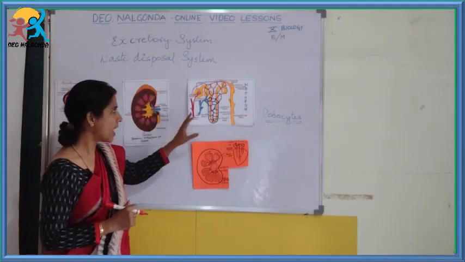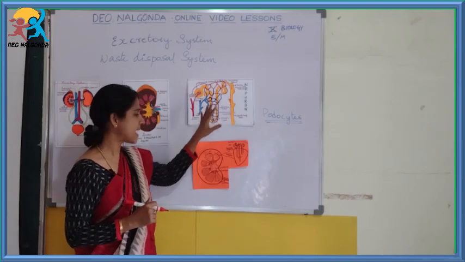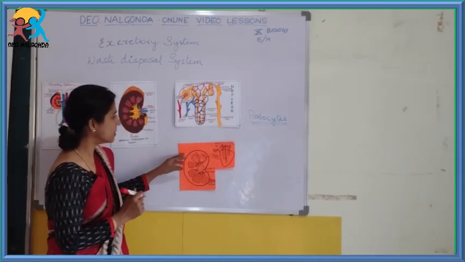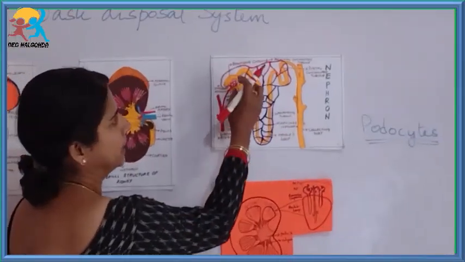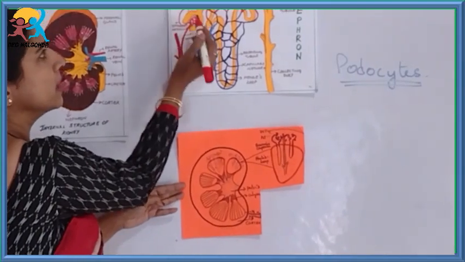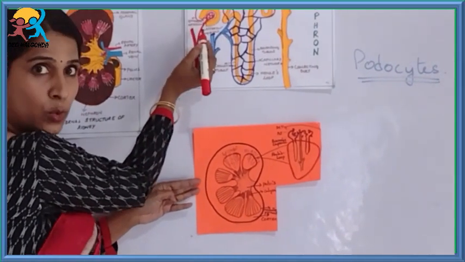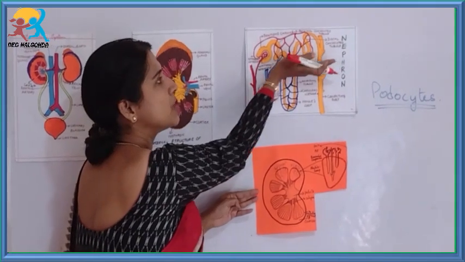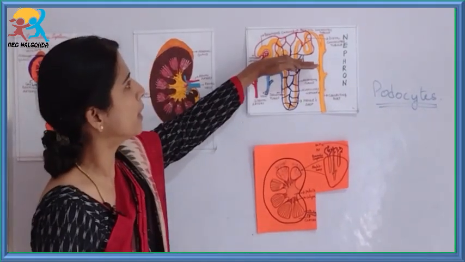Now, let us see how the nephron is arranged in the kidney. You can just observe the upper portion, that is the Bowman's capsule, the PCT and the DCT, which are present in the upper portion of the nephron.